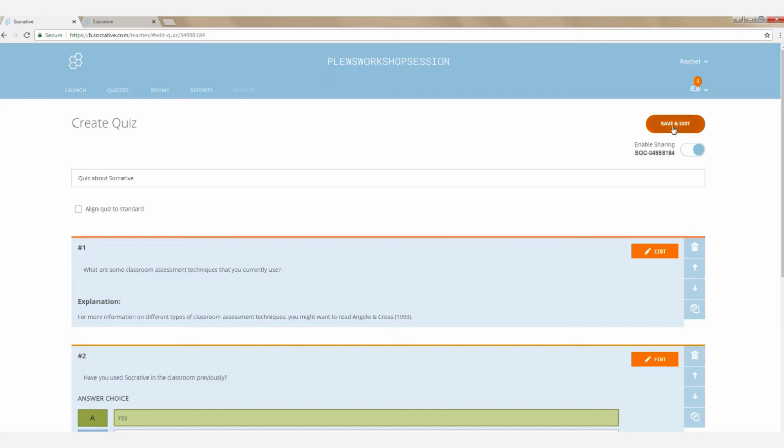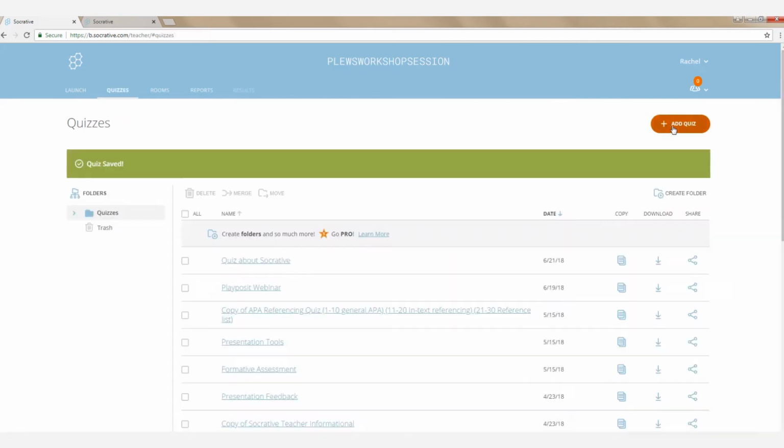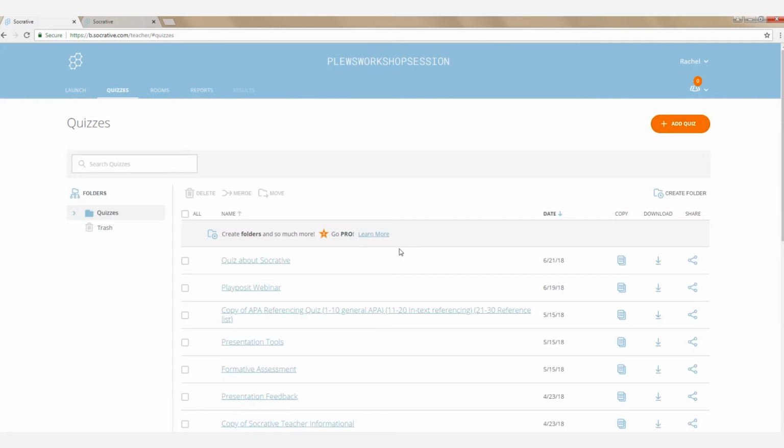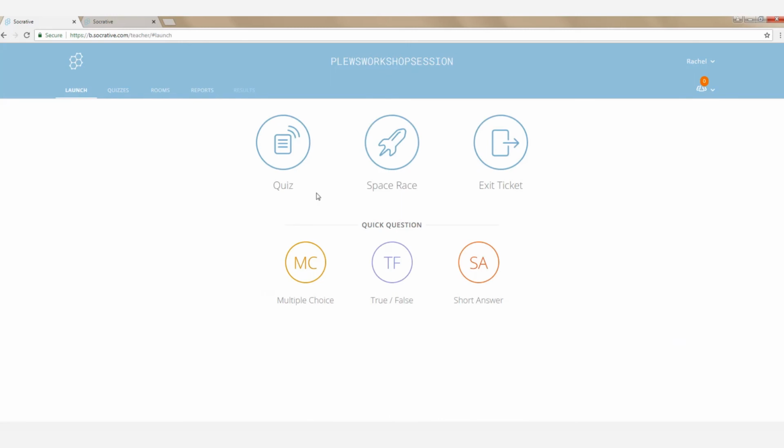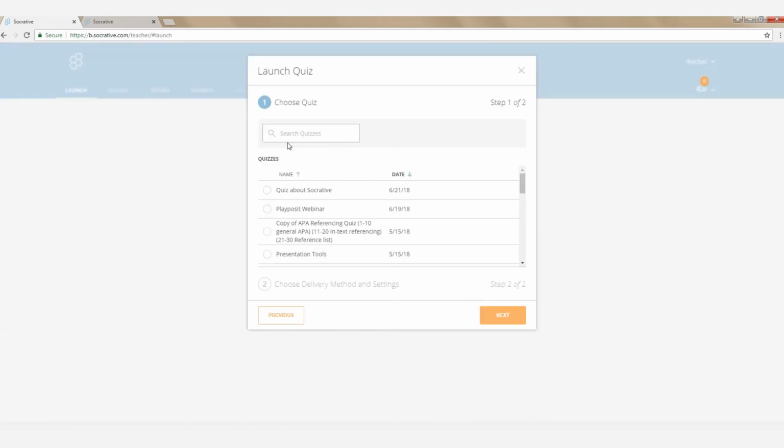So what we're going to do now is click Save and Exit. So our quiz is officially saved. On this screen, you could delete, you could merge, you could move, you could create folders. There's lots of different options for you to organize yourself. But now we actually want to go and launch this quiz. So we click on the launch button and we're going to click on the quiz button. And we see our quiz right here at the top, the quiz about Socrative.